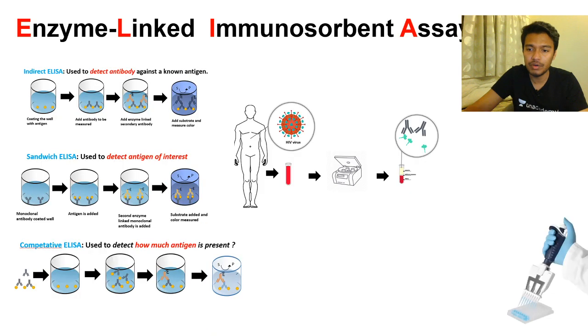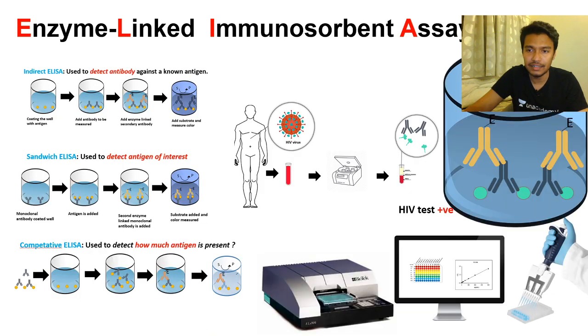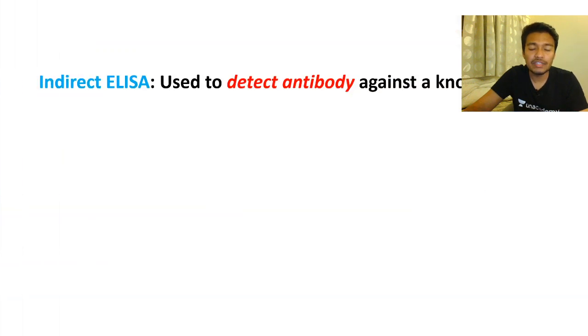You already know what ELISA is, right? It is based on the principle that you let antigen and antibody interact and give a color reaction, and you detect the absorbance of that color reaction to get an idea of how much antigen or antibody is present. Both can be determined by ELISA.